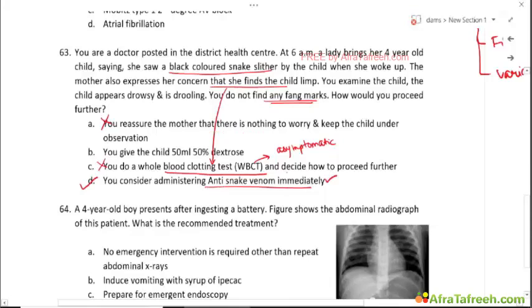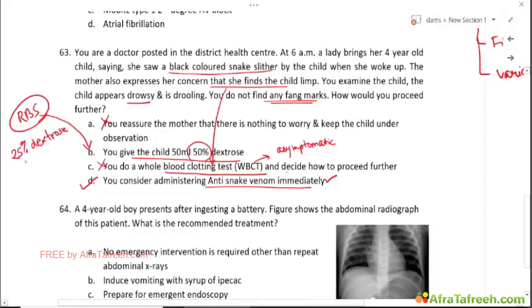That is correct. Okay, you give dextrose to the patient. Well, maybe the patient is drooling and is drowsy. Checking an RBS would be a very prudent thing. And if the child has a low RBS, maybe you can consider giving dextrose. Well, especially in children, you do not consider 50% dextrose. You usually consider a maximum of 25% dextrose, even if you had to give. But the best answer for this question would be to administer an anti-snake venom immediately.